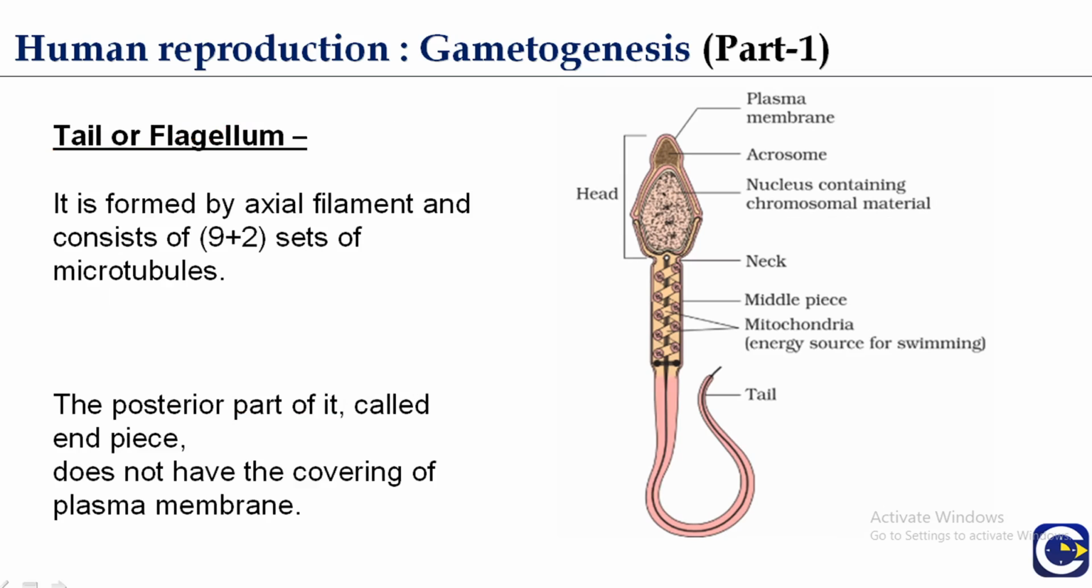Now the last part of the mature human sperm is the tail or flagellum. It is formed by the axial filament and consists of 9 plus 2 sets of microtubules. It is very important. The posterior part of it is called the end piece, which does not have the covering of plasma membrane.